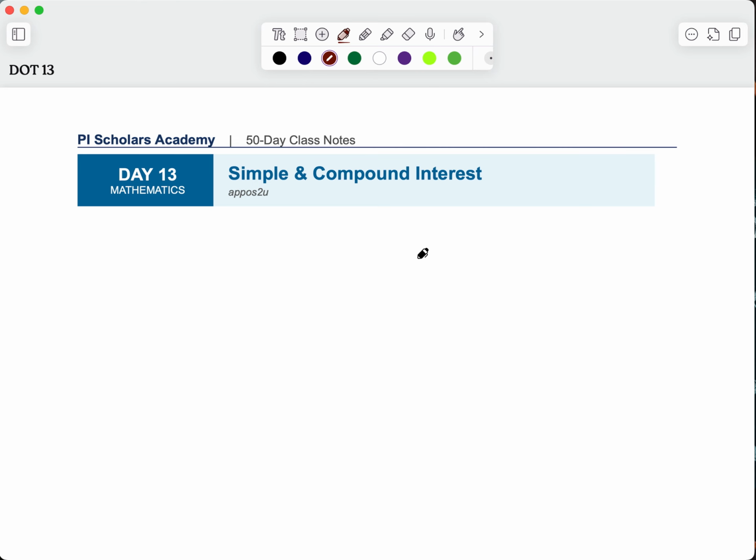The first one I'm going to be talking about is simple interest. And so, what exactly is the idea of interest in the first place? The concept of interest is that, let's say you start with a certain amount of money. So, let's call that M. Now, without adding to this money, without you doing anything to it, there's the capacity of this money going up by itself, that is, going up in value.